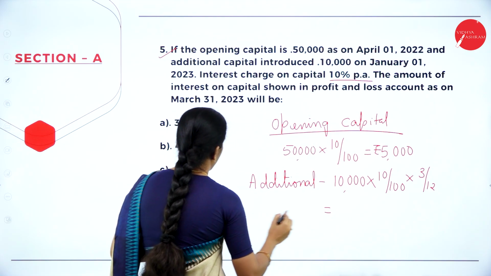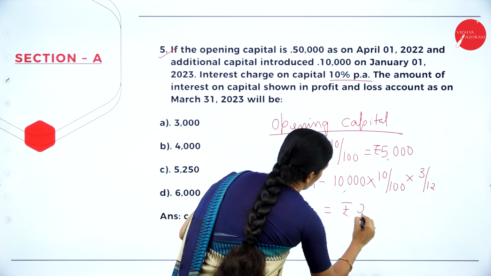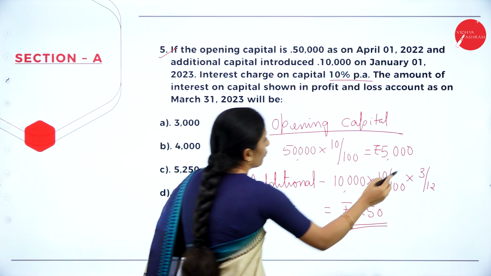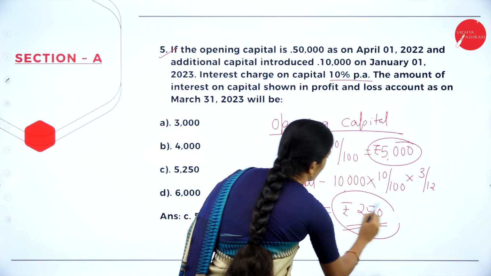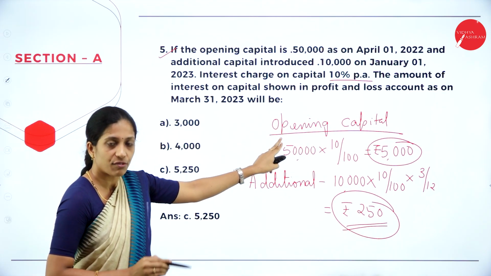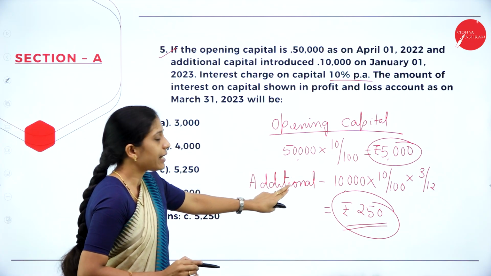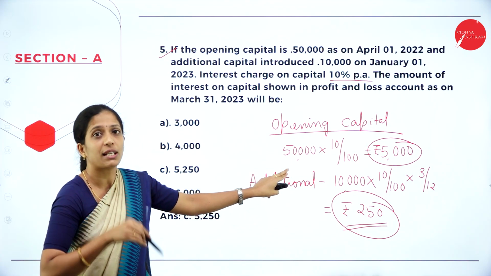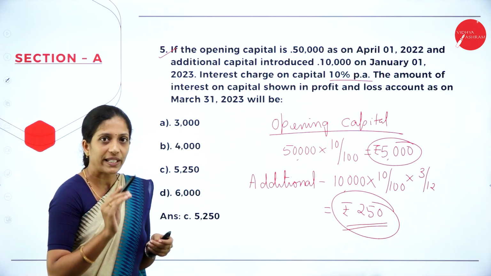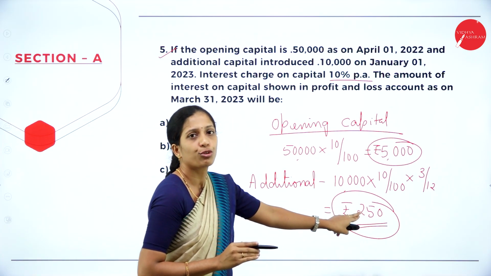So it will be how much? Rupees 250. Now you have to add 5,000 plus 250. So you are going to calculate interest on opening capital for the full year and on additional capital which was introduced in between, that is in the month of January. So from January to March it is only 3 months. So there you will get 250.